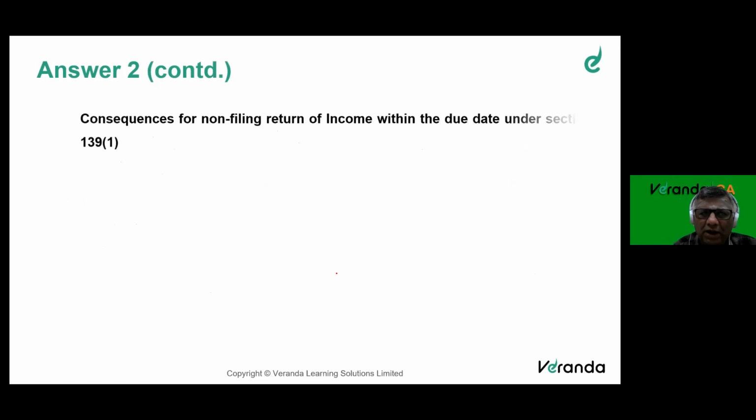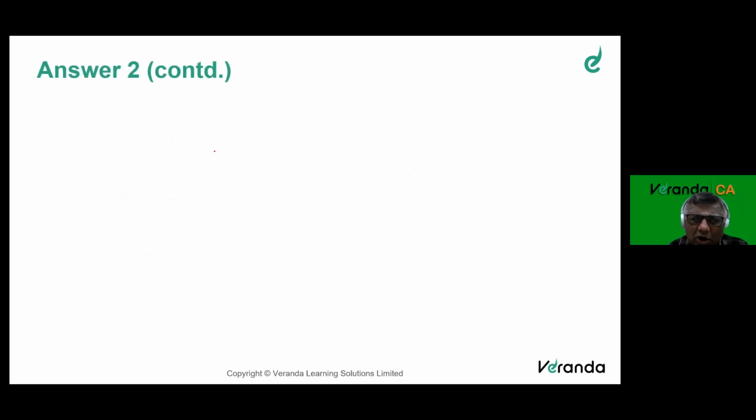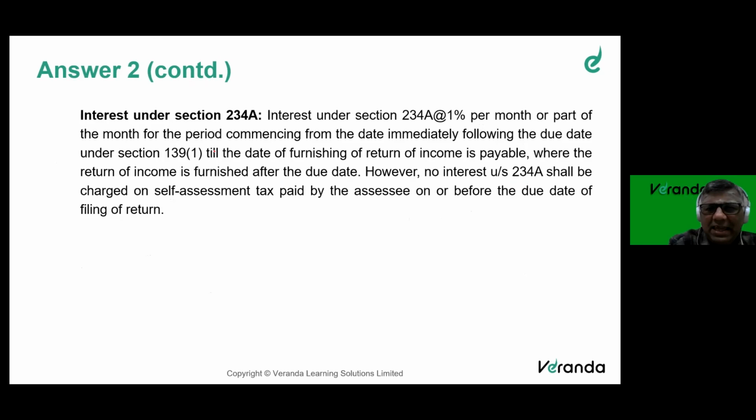Consequences: he cannot carry forward losses. Of course, house property loss can be carried forward, otherwise he cannot carry forward loss. He has to pay 234A interest at the rate of 1%.